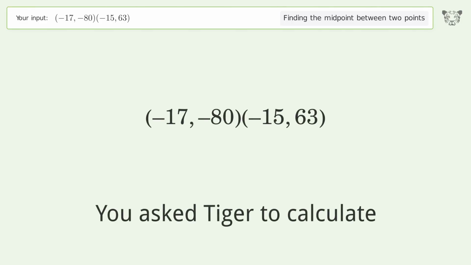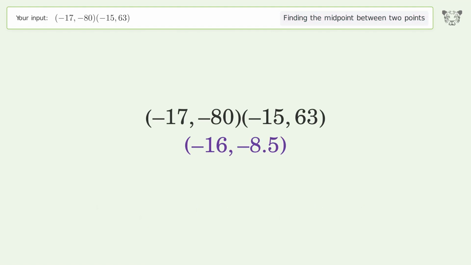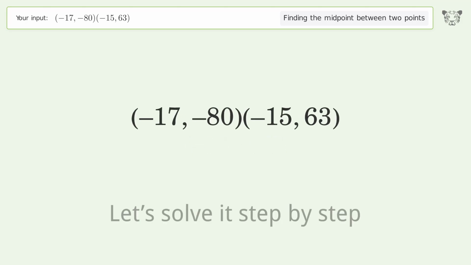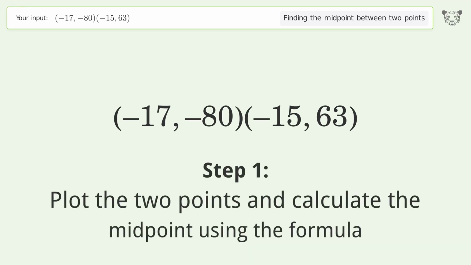You ask Tiger to calculate. This deals with finding the midpoint between 2 points. The midpoint between the 2 points is -16, -8.5. Let's solve it step by step. Plot the 2 points and calculate the midpoint using the formula.